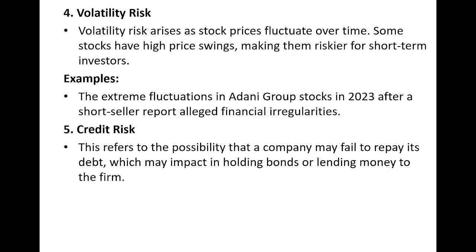It can be debt securities or a direct loan from the bank. But if it is not able to repay the debt, then definitely the company will face the credit risk, which will have a lot of impact on the company's debt securities. So the impact is whether to hold the bonds or whether to sell these bonds, whether to lend money to this company or not to lend the money to this company.